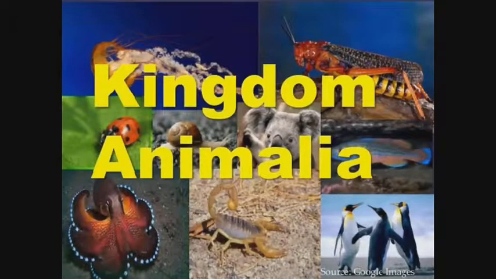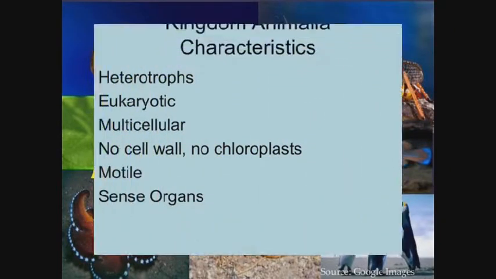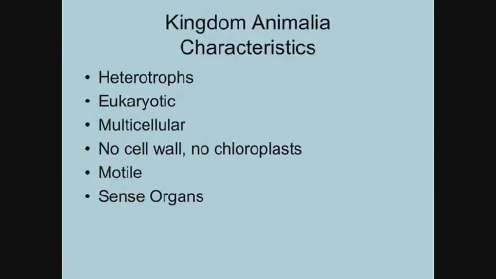Now we move on to kingdom Animalia. Every organism that exists in the animal kingdom is referred to as the kingdom Animalia. In this kingdom, we shall be looking at the various diversity of kingdom Animalia. So what are the general characteristics of kingdom Animalia? Number one is that they are heterotrophs. By heterotrophs, we mean they do not produce their own food by themselves, but they depend on green plants.